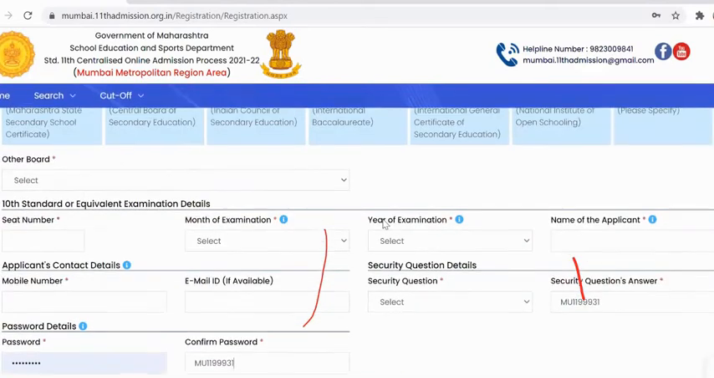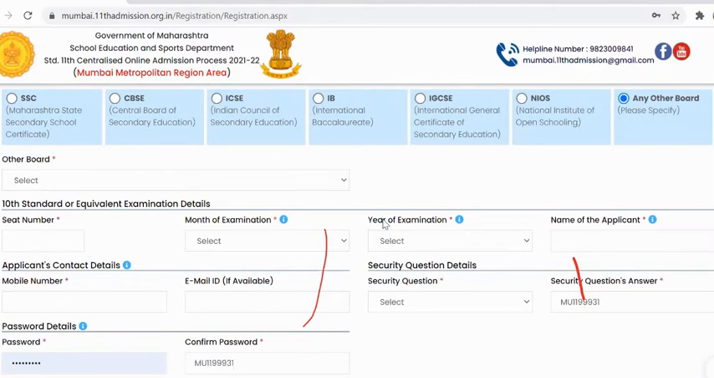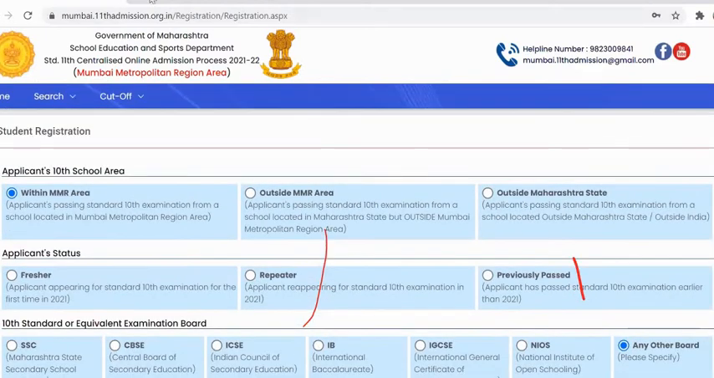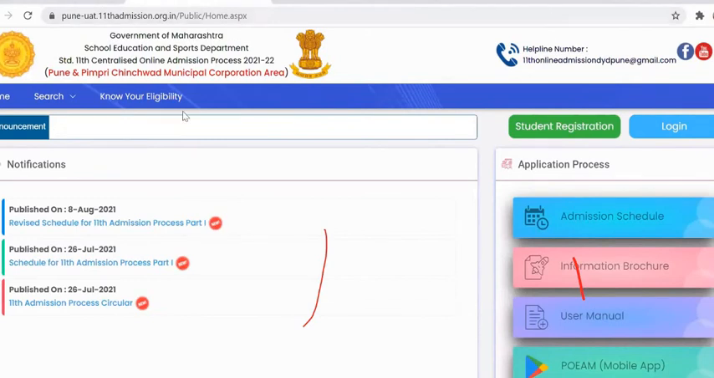I'm not filling any of this information here since it is a live website. I'll show it on the UAT website, which is the Pune instance.